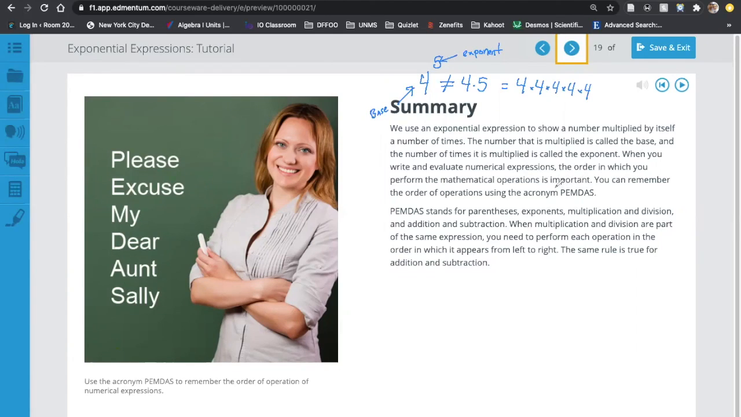When you write and evaluate numerical expressions, the order in which you perform the mathematical operations is important, right? It is very important. It says you can remember the order of operations using the acronym PEMDAS, all right? So again, most people already know it. Just remember multiplication or division, addition or subtraction. And over here is just telling us what PEMDAS stands for. And remember the key thing over here, I'm glad it does a good job of reminding you, is when multiplication and division are part of the same expression, you need to perform each operation in the order in which it appears from left to right. So it's always from left to right.